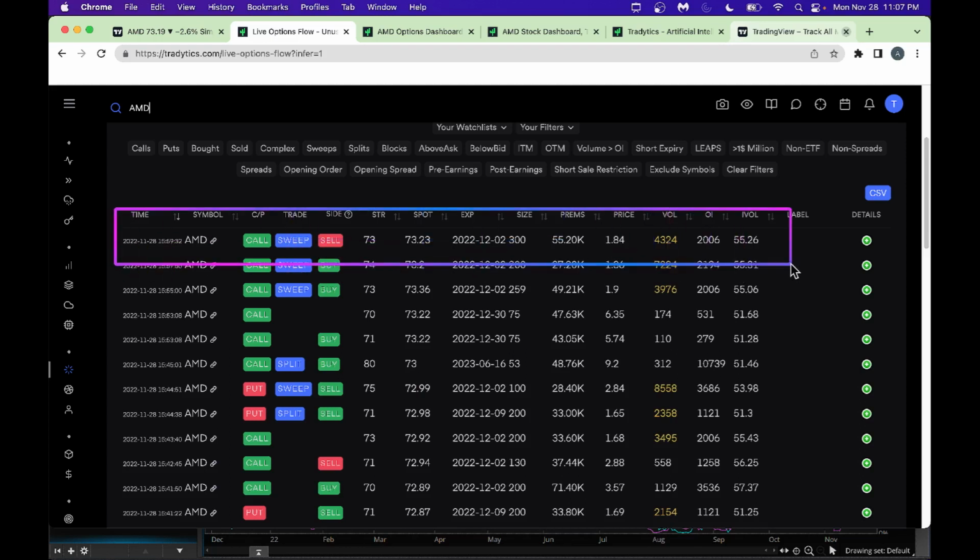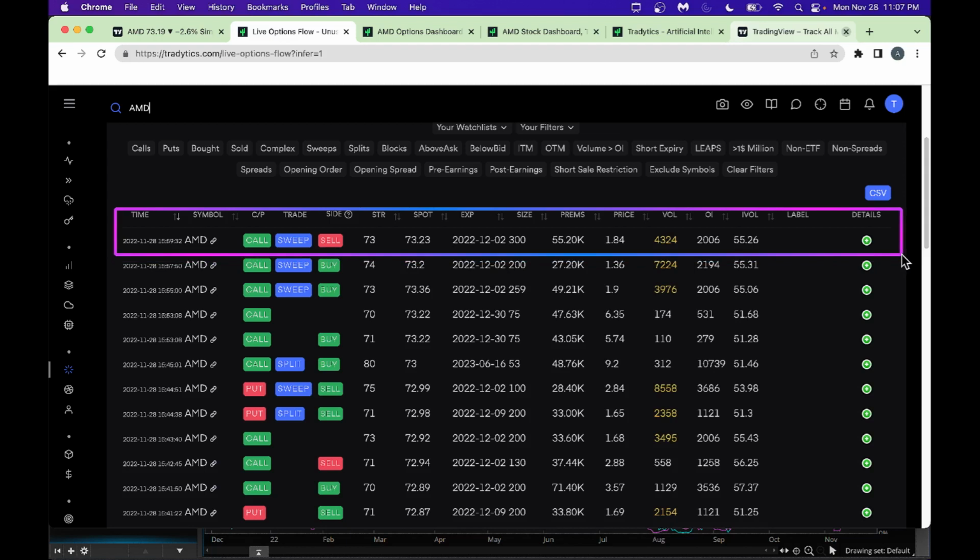So if you look at the activity here, we've got a bearish sweep. Somebody is selling a 73 call, which is expiring on December 2, in just a couple of days. It's a gutsy call here. They're spending about $55,000, as you can see here.